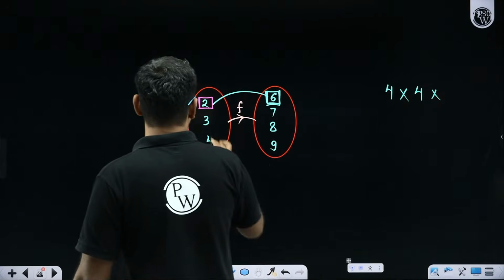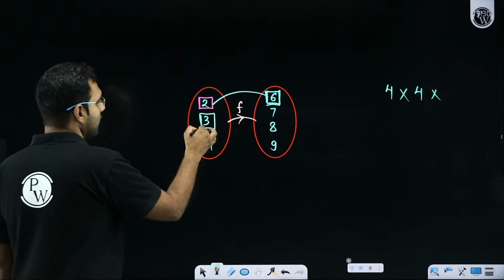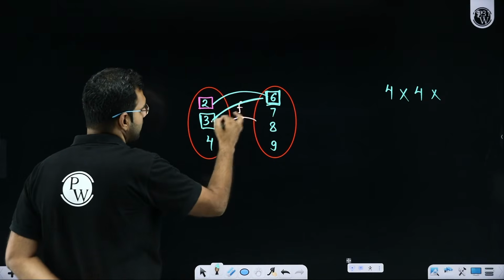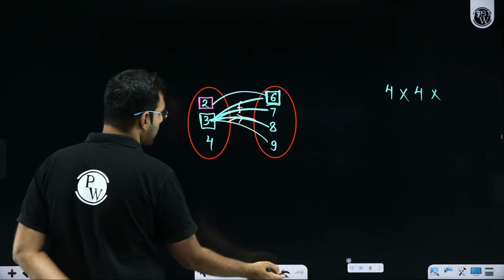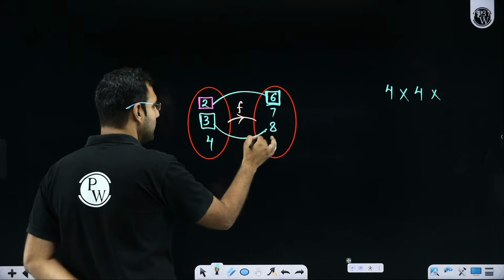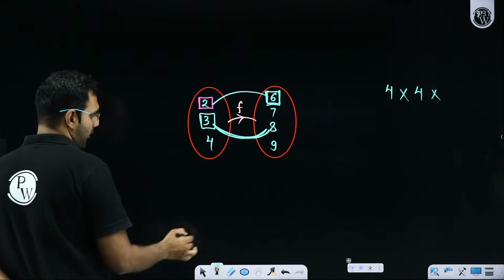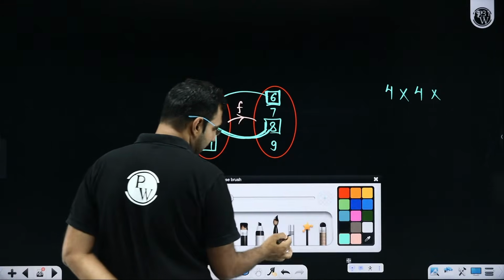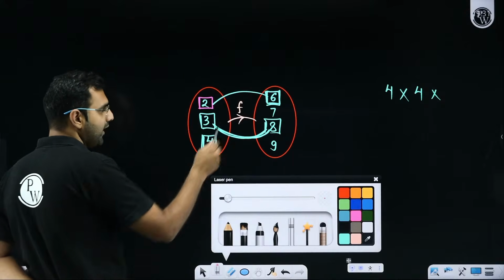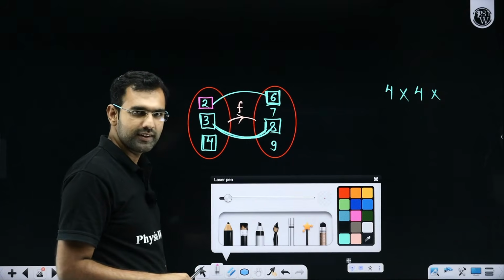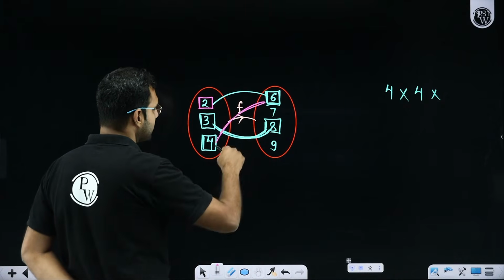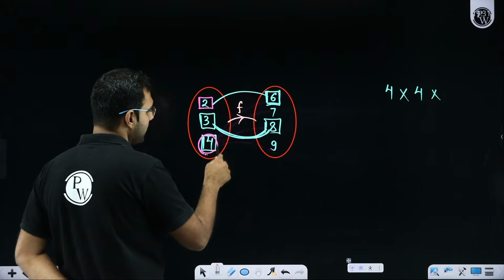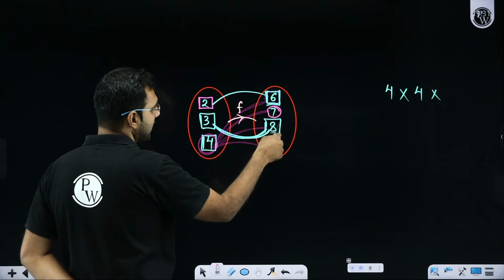I hope you did understand that 3, when approached and asked how many mappings can be done with you, can say I can map with 6 or 7 or 8 or 9. So 3 also has 4 choices. Let's say 3 is mapped with 8. Now, again, when I approach 4 and ask him how many choices do you have? 4 will not say I cannot be mapped with 6 and 8. 4 will say, you can map me with 6, 7, 8, or 9. So 4 will say that I have 4 choices again.